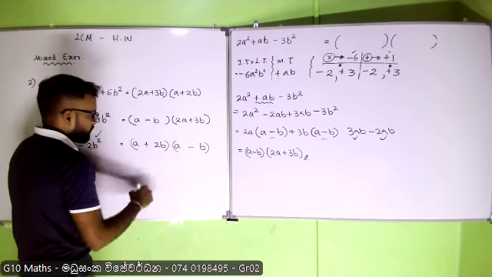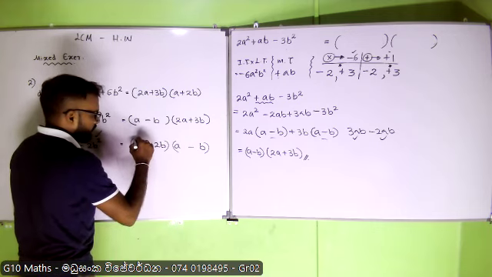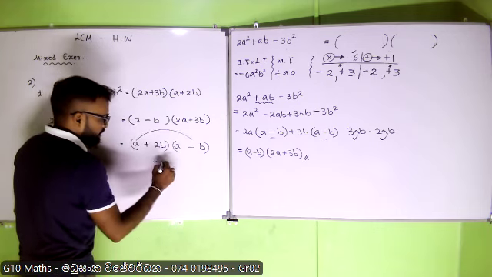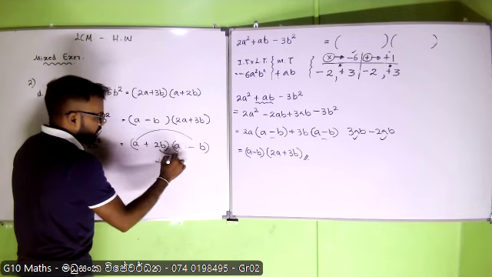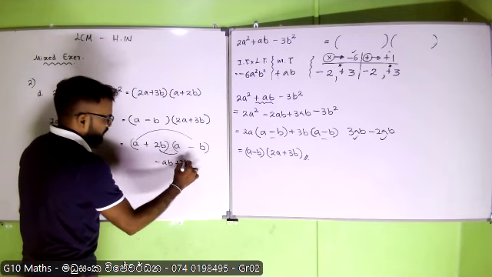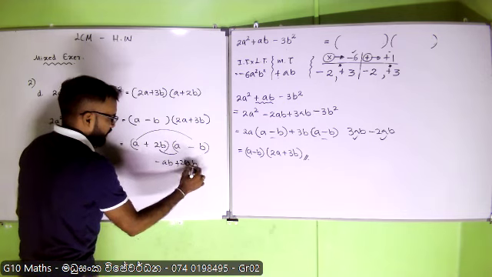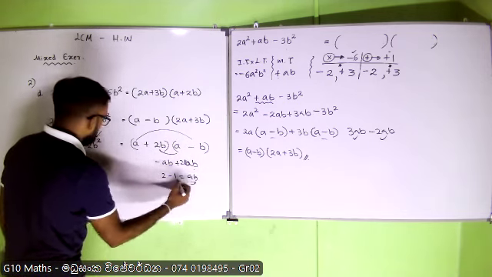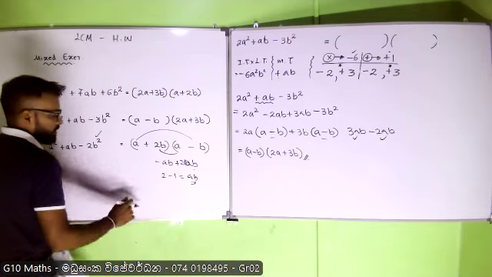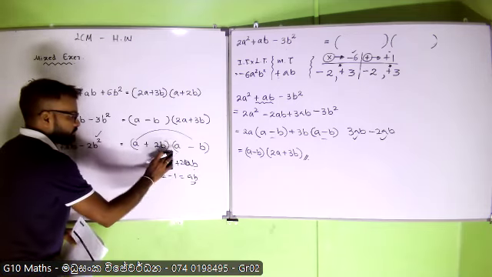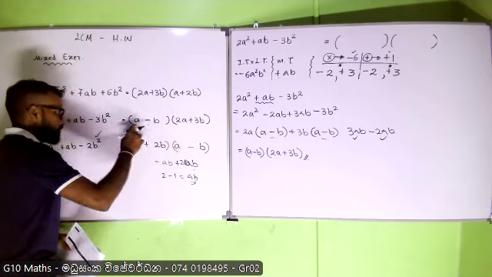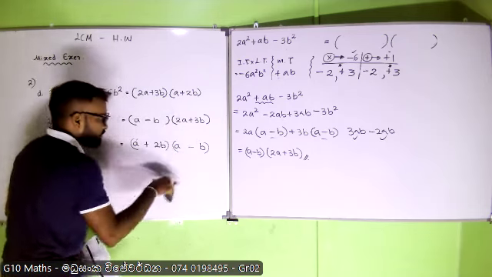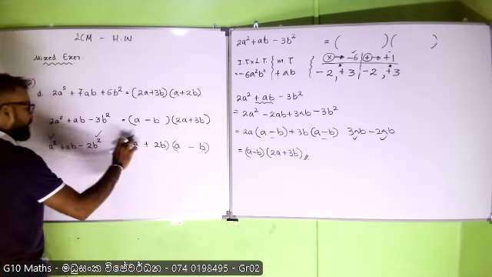Let's check it out. A into B minus AB. This one plus 2B into A, 2AB. Done. That means 2 minus 1 AB. Right. So this is satisfied. So this should be the factorization of the last one.